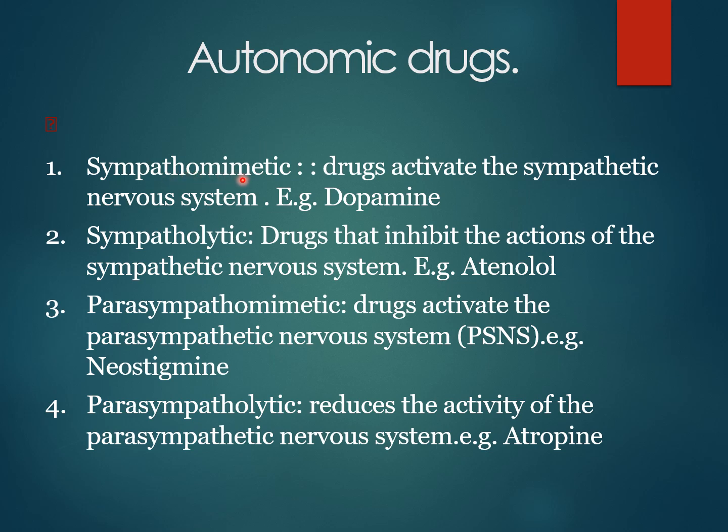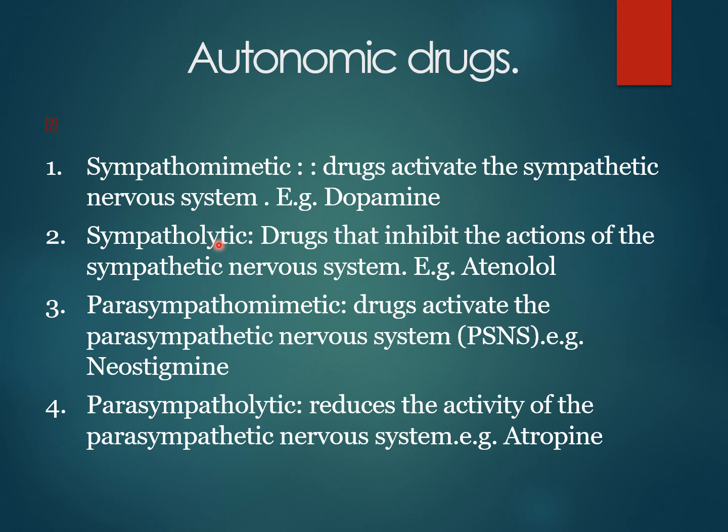Mimetic means which mimic the action of something. So sympathomimetic drugs activate the sympathetic nervous system, with the same actions as the sympathetic system. Example, dopamine. Dopamine increases the heart rate, and we saw heart rate is increased by the sympathetic nervous system.